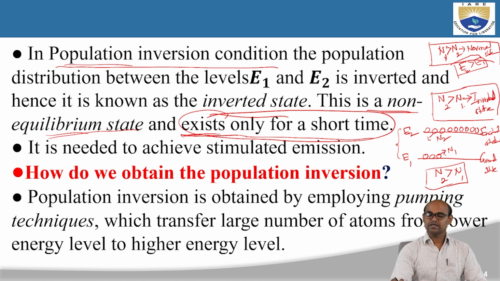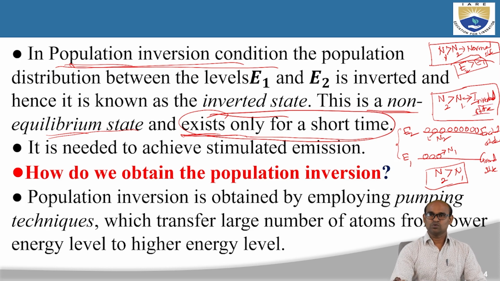Now, n2 greater than n1 is called the population inversion condition. In general, we expect more atoms in the ground state than in the excited state, but now we are seeing it in reverse, inverted: more atoms in the excited state compared to the ground state. That is why this condition is called the population inversion condition, and this state is called the inverted state or non-equilibrium state.